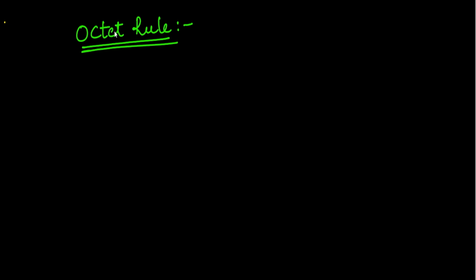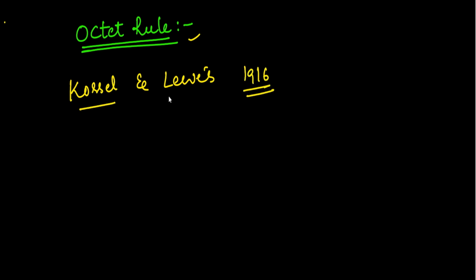In this video, I'm going to explain what the octet rule is. So we know that the scientists Kossel and Lewis, in the year 1916, both developed an important theory of chemical combination between the atoms. That is known as the electronic theory of chemical bonding, right?